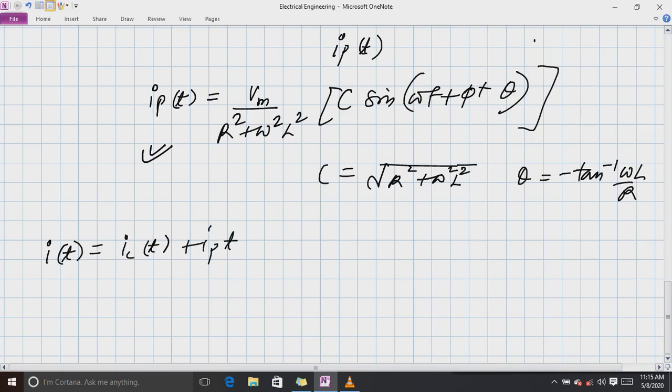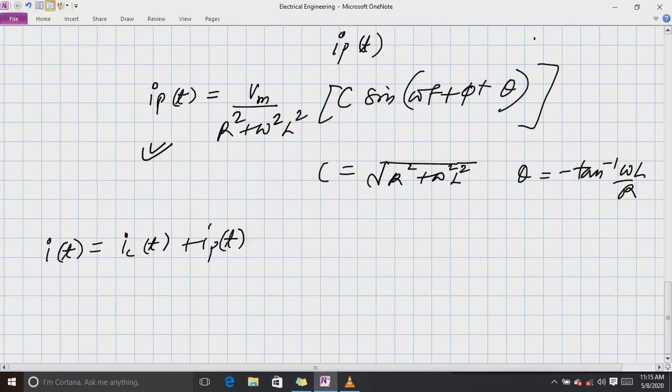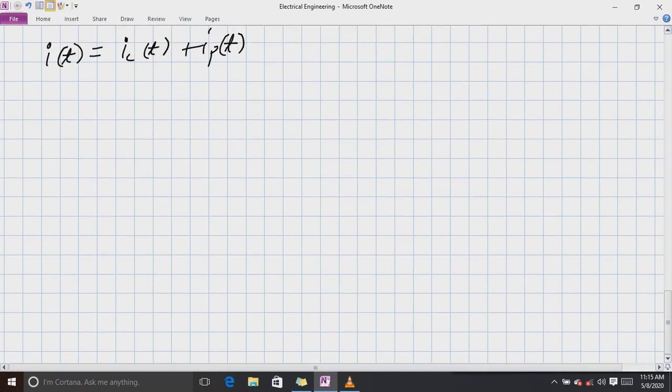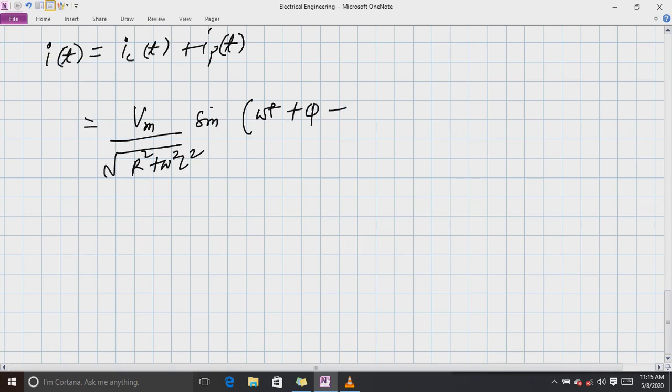The value of IPT you have already got. So let me write these things here. What will be our answer? Our answer will be Vm over under root R square plus omega square L square into sine(omega t plus phi minus tan inverse omega L by R) plus K e raised to minus R by L t. This thing you are going to get.